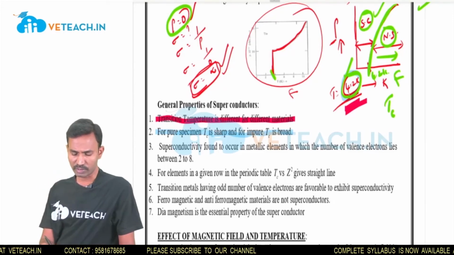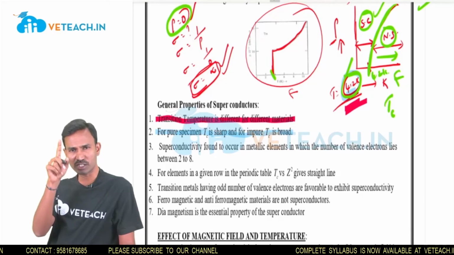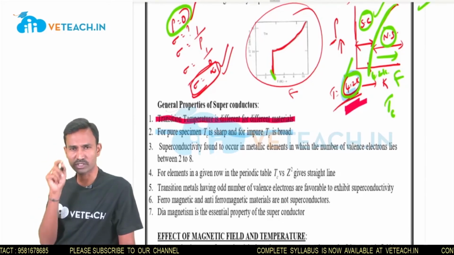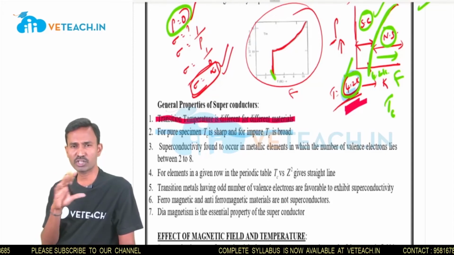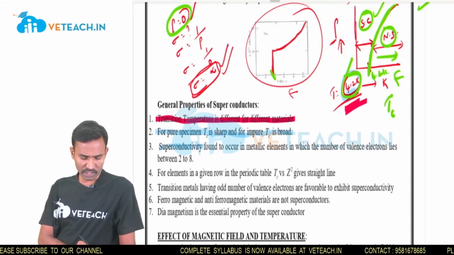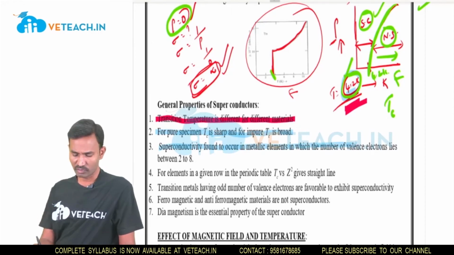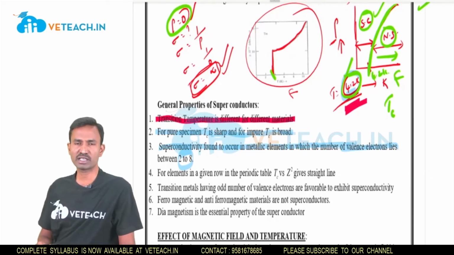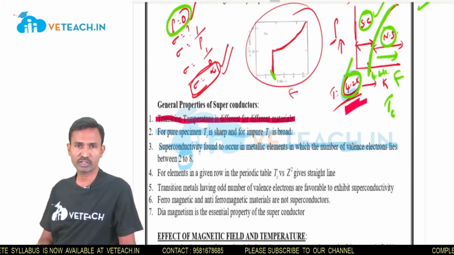For example, in mercury, at 4.2 kelvins the resistivity suddenly drops to 0; that is a sharp transition. Next, superconductivity is found to occur in metallic elements in which the number of valence electrons lies between 2 and 8. Metals with between 2 and 8 valence electrons exhibit the superconducting phenomenon.